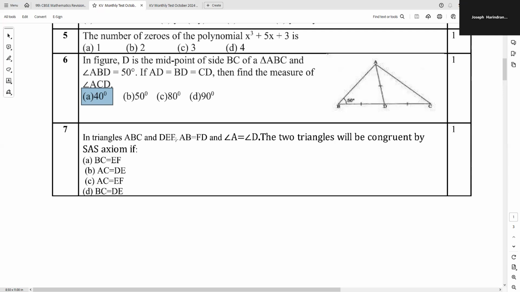A, B, C and F, D, E. So AB, so BC is equal to... We have that BC, F, D, E. So BC is equal to DE. D option is the correct answer.